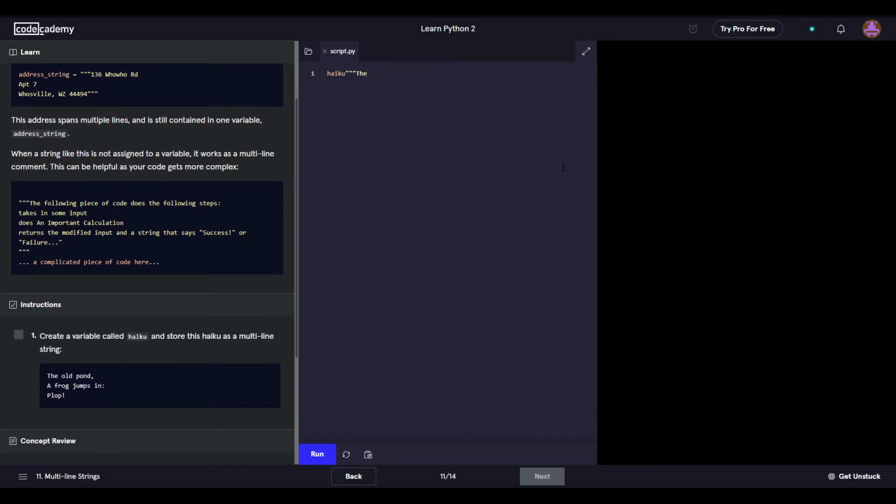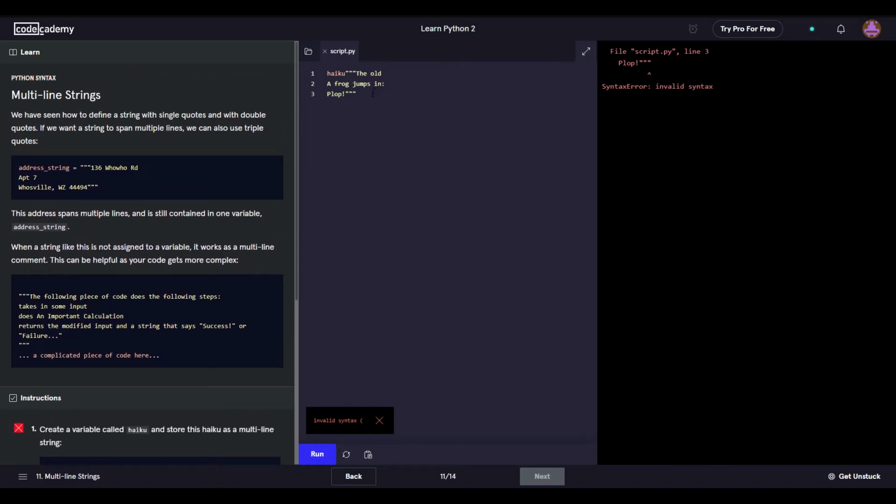So you don't have to. I would do my own haiku, but for the sake of saving time, I was going to do this one. And I don't know if Codecademy screams at you for not getting the exact result. I know in the Java course, there were some instances in which they were screaming at you. How do we end this? You end this with three quotations, right?